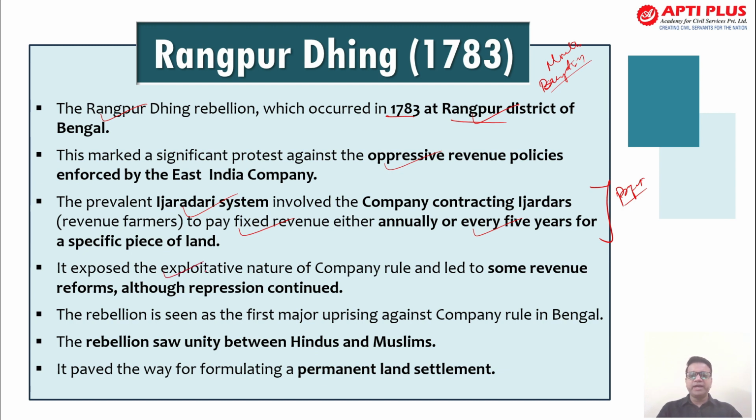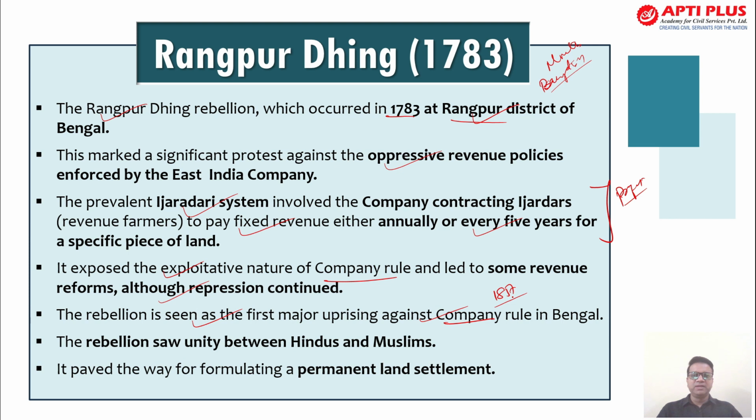It exposed the exploitative nature of the company's rule. It makes things more evident how exploitative the company was, and some of the revenue reforms altered the repression, which has even continued for a longer period. The rebellion is seen as the first major upsurge against the company in Bengal, because before 1857, I think most of you must be aware, it was a company rule that actually existed.